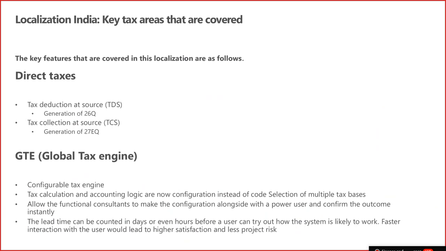For direct taxes, we cover the end-to-end process, but the key feature we have provided is the threshold. We have provided a single threshold and a slab-based threshold. There you have a cumulative threshold, per transaction threshold, and per line threshold.